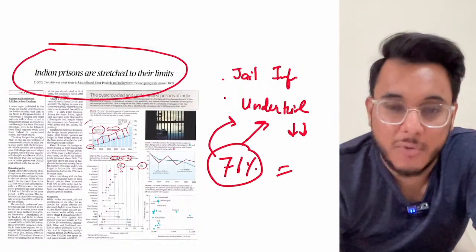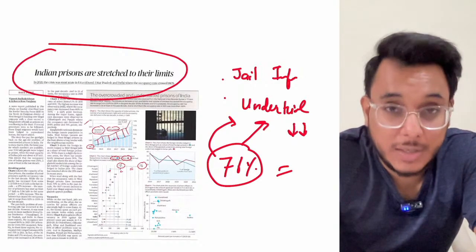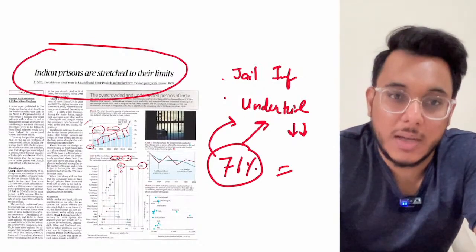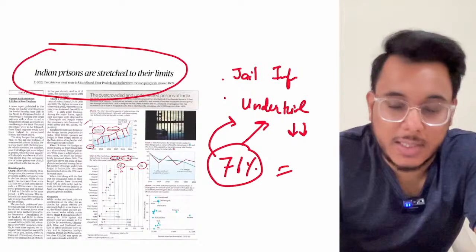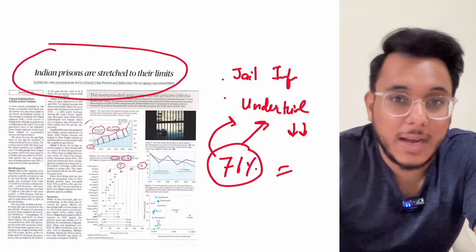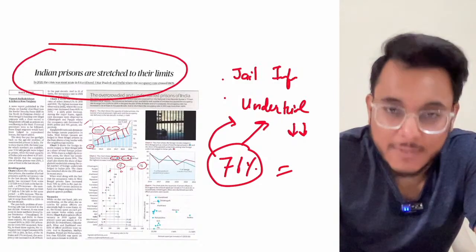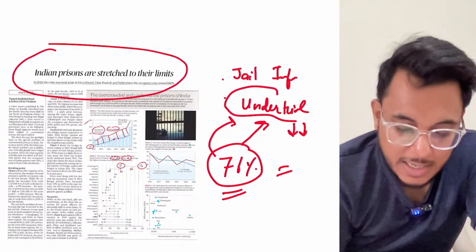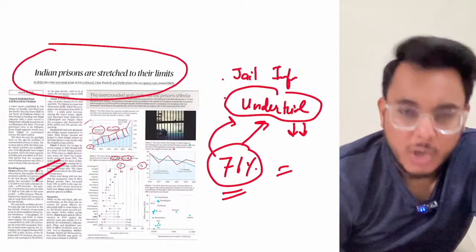So bail should be given, and that particular thing was even discussed by the Supreme Court recently. There was the Satyendra Kumar Antil judgment in which the Supreme Court provided that bail should be given so that the occupancy rate in the prisons, particularly the undertrial rate, doesn't increase. So that is all about this particular article.